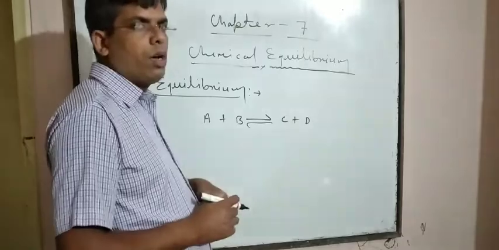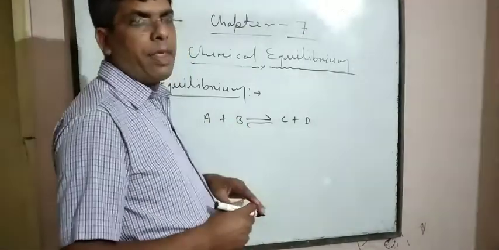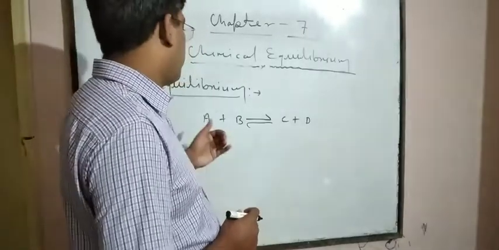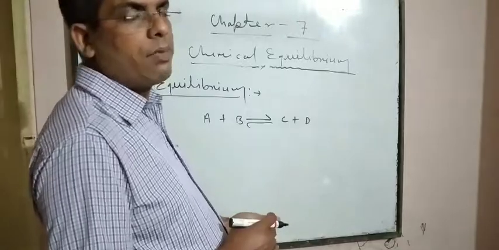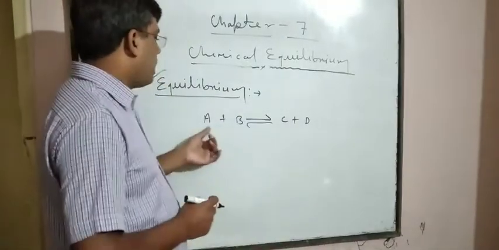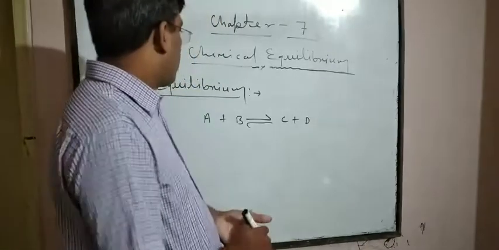These two anti-parallel arrows represent a reversible reaction. Reversible reactions means reactions which proceed forward as well as backward. So here A and B are reactants and C and D are products.